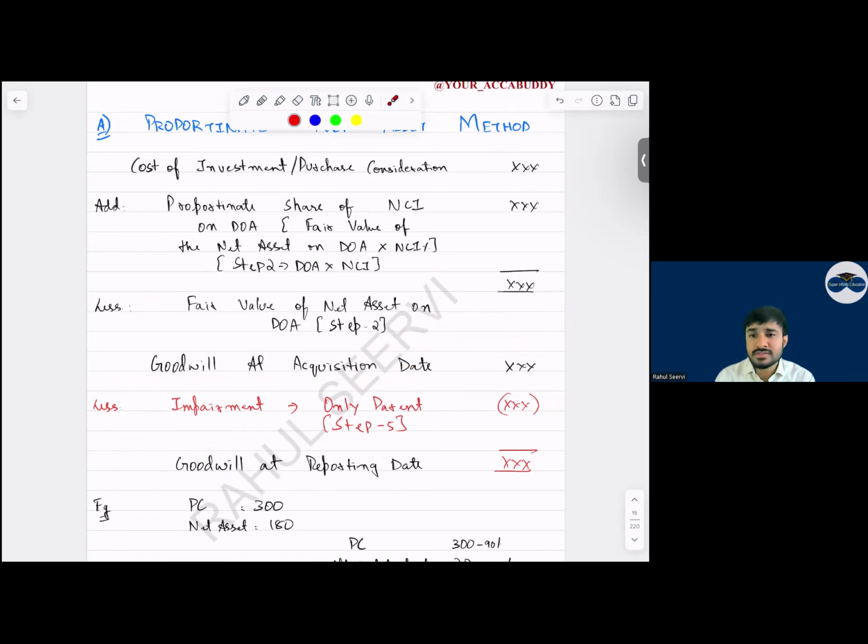In the March exam, do not be surprised to see a gain on bargain purchase adjustment coming. Now, if you get a gain on bargain purchase, will you recognize this in balance sheet or P&L? Tell me. It is P&L, not in balance sheet.